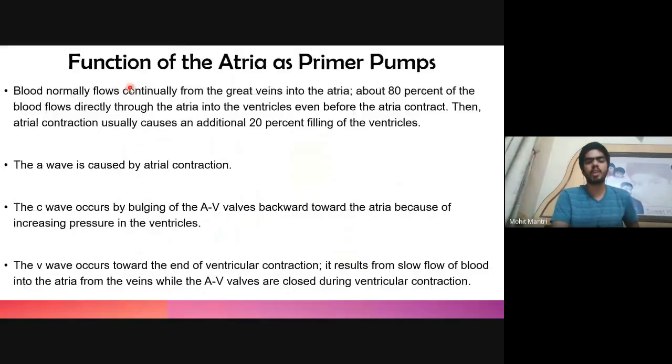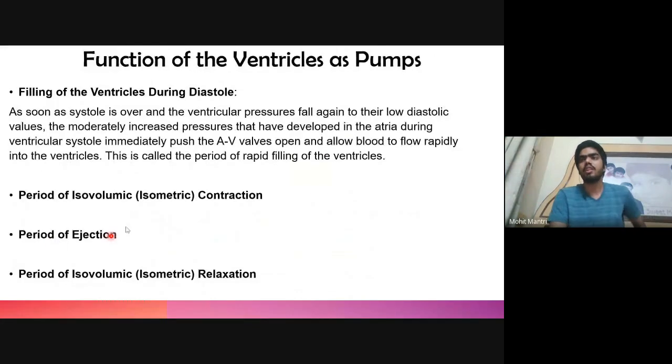Then comes the period of ejection. In this, the pressure inside the ventricle has risen enough, up to 80 millimeters of Hg, and then the semilunar valve will open, and the ventricle will keep on contracting, and the blood which was filled inside the ventricle will now be ejected into the aorta or the pulmonary artery, and this is known as the period of ejection.